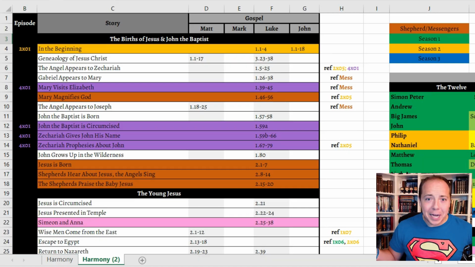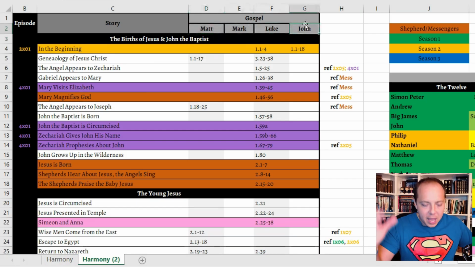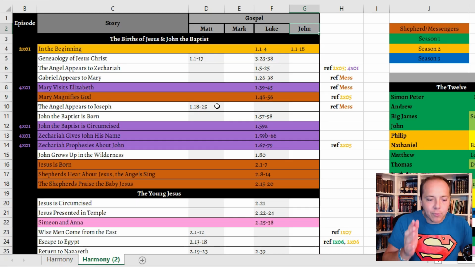If this is your first time seeing the spreadsheet, let me just explain to you how this works. Over on the left side over here, we have all the gospel accounts, Matthew, Mark, Luke, and John, compiled together in a rough chronological format. Different scholars have done this different ways. This is simply how I have organized my own based on comparing a bunch of different ones and also just my own studies of the gospels.